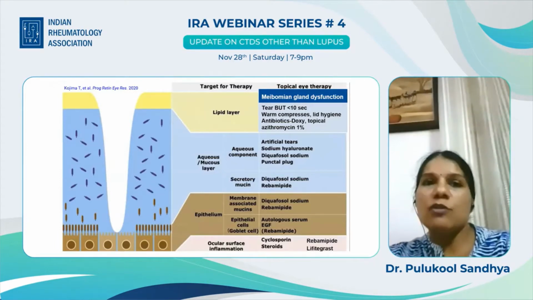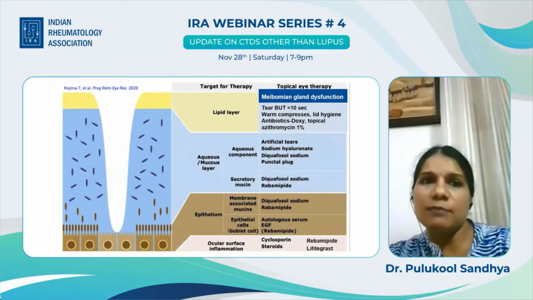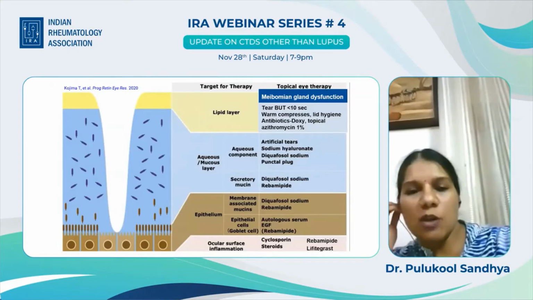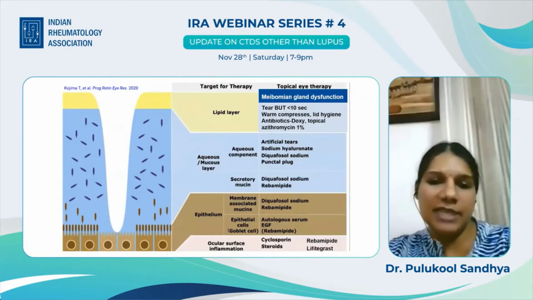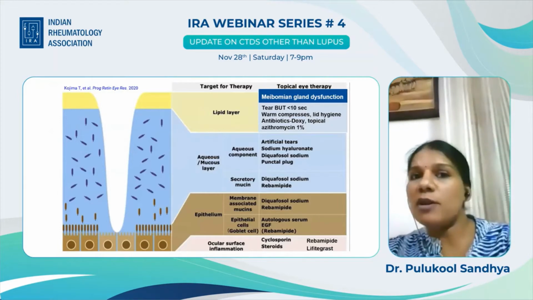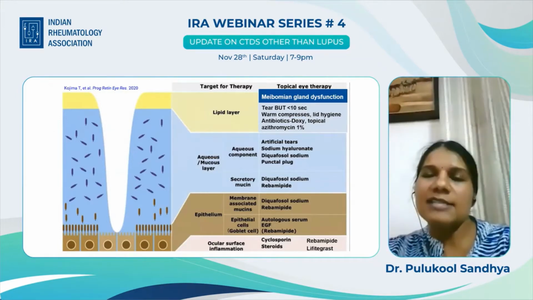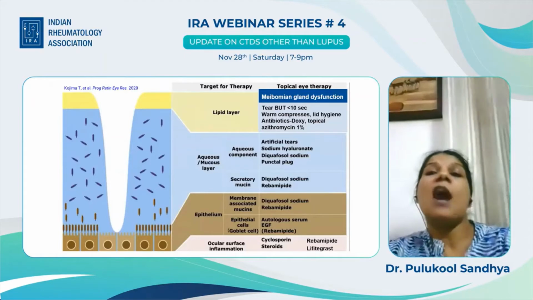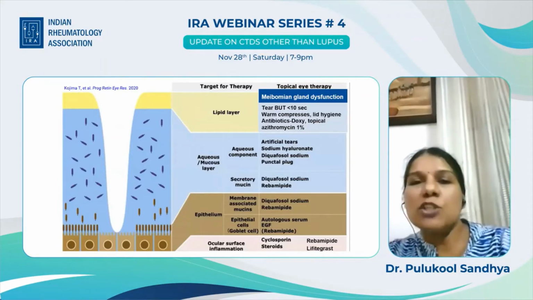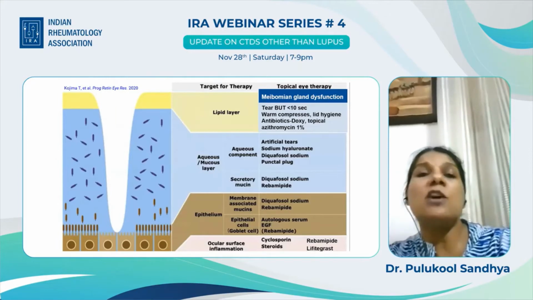If you look at this picture, it shows the tear film. The topmost yellow layer is the lipid layer. Then you have the aqueous or mucus layer, and then you have the epithelium in brown. Now the lipid layer is very important, because it is now being recognized that meibomian gland dysfunction is also commonly seen in Sjogren's syndrome, and it contributes to fast tear breakup. If you don't have the lipid layer, your tears evaporate.